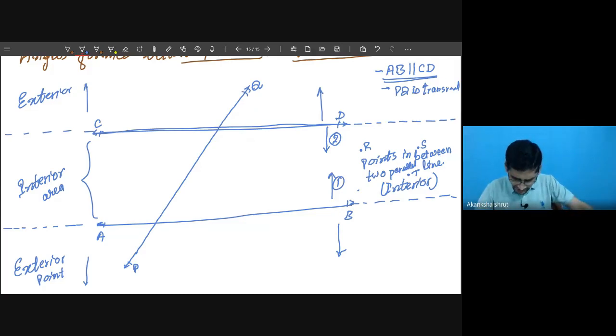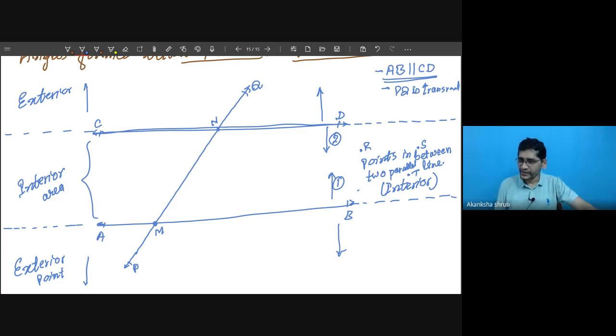So where is the point of intersection? With AB, the transversal PQ cuts. Let us call this point M. And the point of intersection where the line CD cuts transversal PQ, let us call this point N.